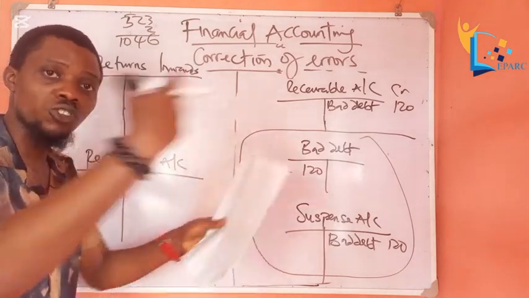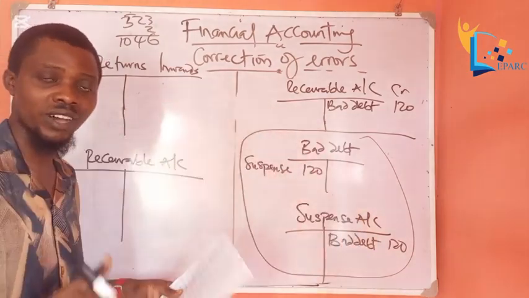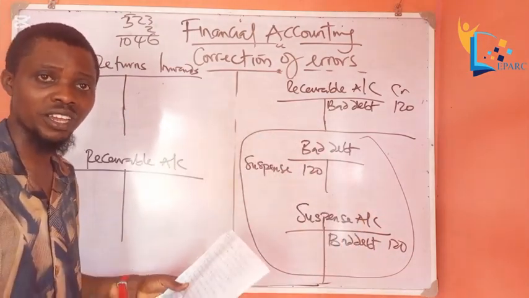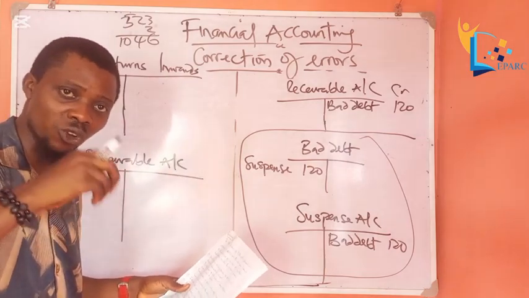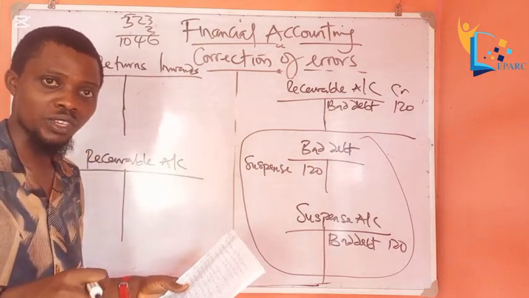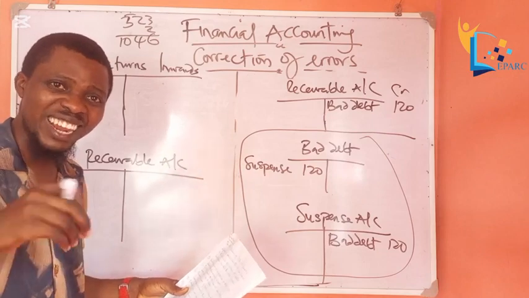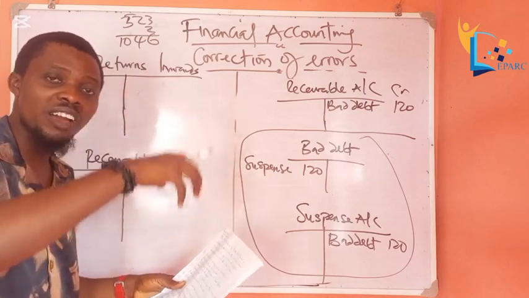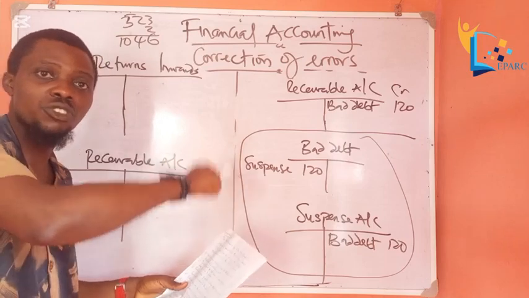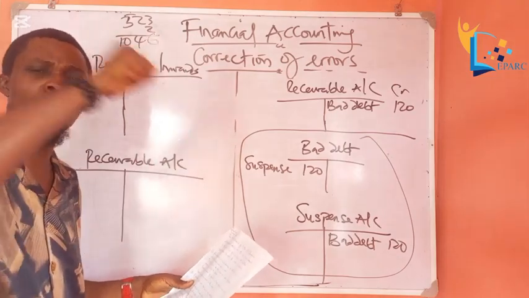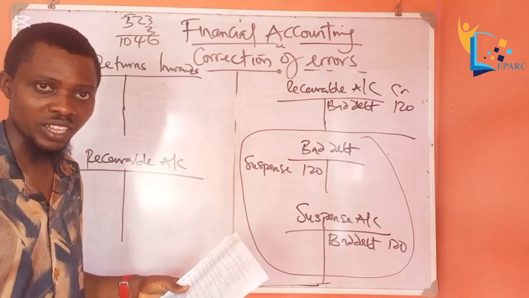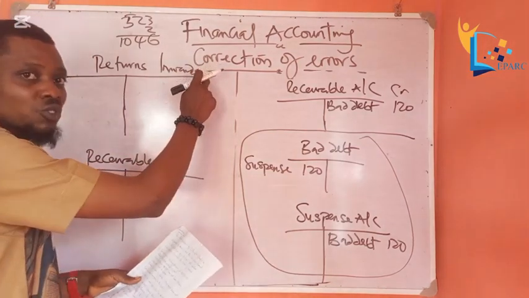If you sold something out and they return it to you as maybe some of them are bad, that return is recorded in the returns inward book. So returns inward book is not a ledger, it's a book. So you have to move every entry from returns inward book to what we call returns inward account.